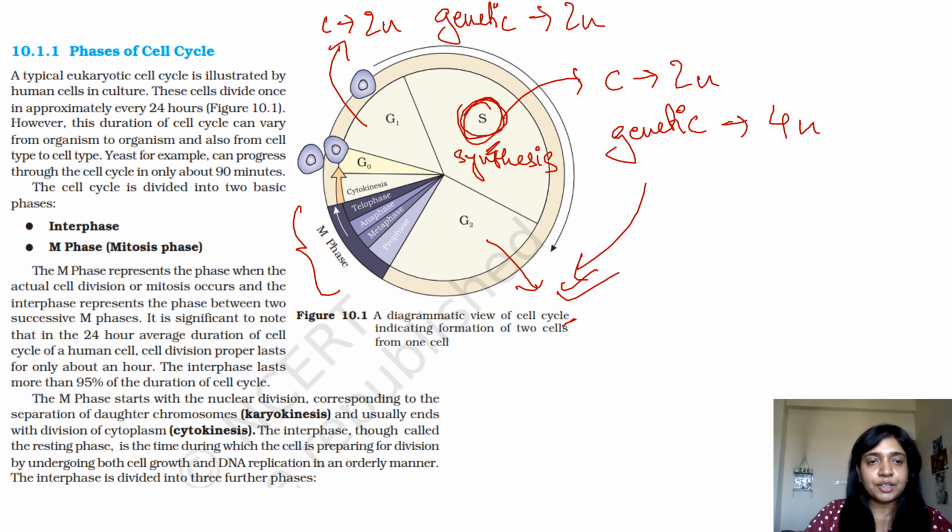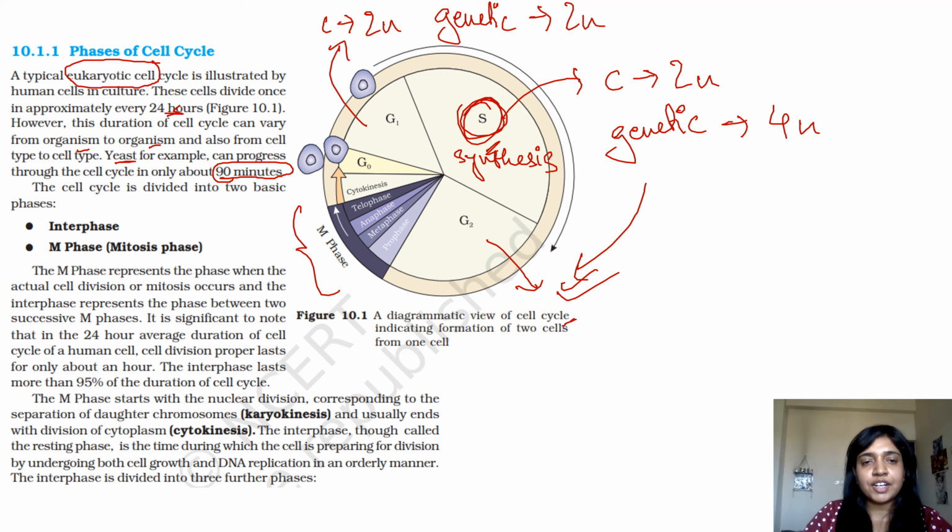Now, the cells divide once in approximately every 24 hours. We are talking about a typical eukaryotic cell over here. When you're talking about bacterial cells, it takes, as you may know, 16 to 20 minutes depending upon the bacteria. However, this duration can vary from organism to organism, also from cell type to cell type. Yeast, for example, can progress through the cell cycle in only 90 minutes because yeast is a unicellular eukaryote, right? In humans, which are complex eukaryotes, it takes around 24 hours.